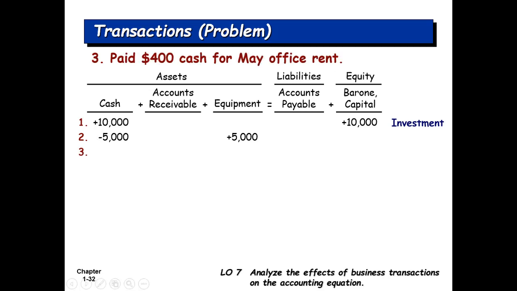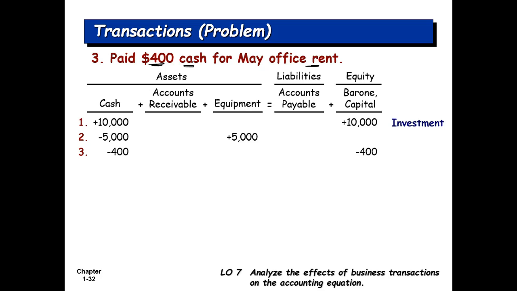The third transaction is that we paid $400 cash for May office rent. Okay, we have an office and we have to pay rent for that, and the amount of the rent is $400 and we paid that in cash. Again, cash will decrease, and since this is an expense, the expense reduces equity. Okay, note one thing, that for now we're going to incorporate expenses and revenues into the equity. Why?